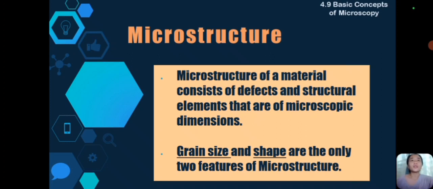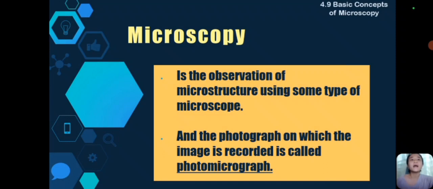Sa microstructure, ito yung arrangement and organization ng small-scale components within a material or substance. It includes features such as grain boundaries, phase boundaries, and yung distribution ng defects. Next is microscopy.